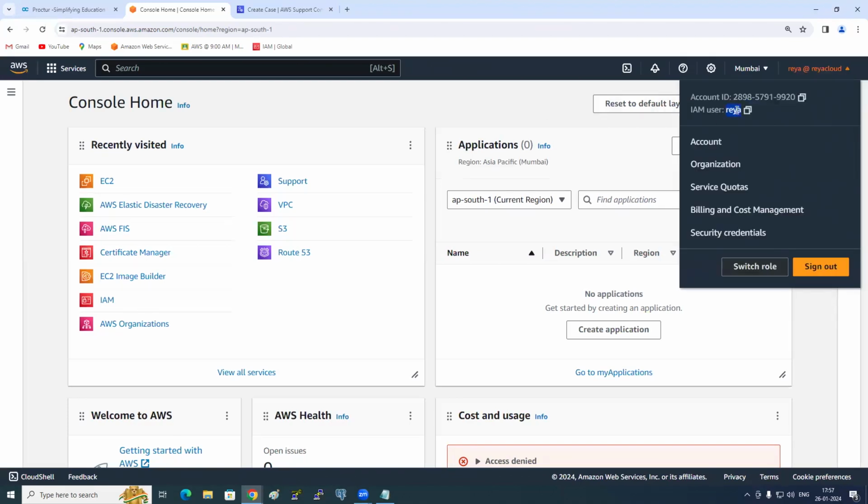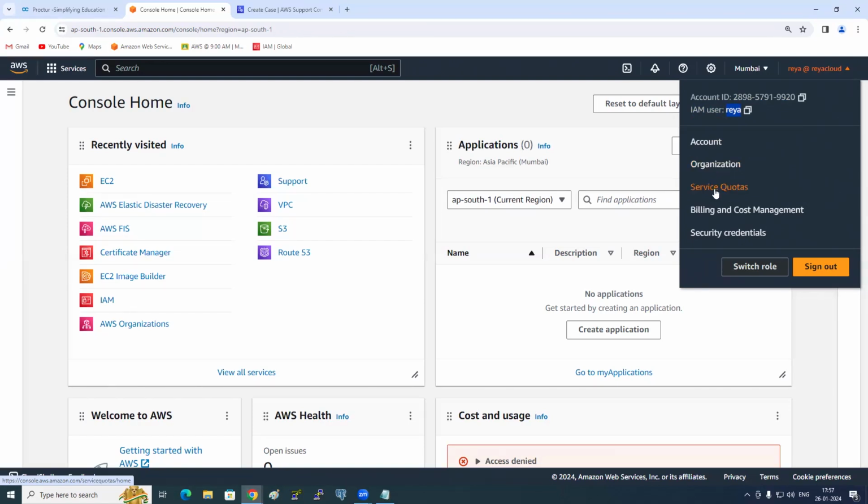So have you logged in with the root account or an IAM user? Here it clearly says IAM user, this one. Account information. Remember organizations. What is organizations? Managing multiple root accounts. If you want to manage multiple root accounts, you use organizations. We'll talk about all these things.